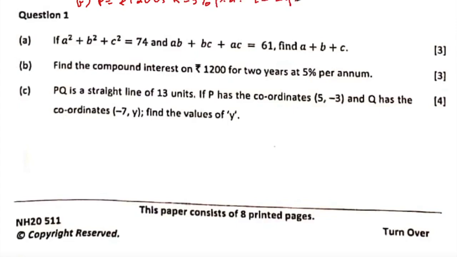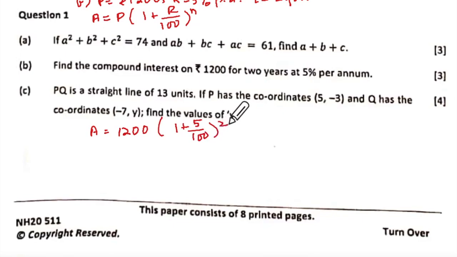2 years. So in order to find CI, it's better not to use the formula for CI, but you will first find A and then do CI equal to A minus P. So write the formula. Everybody should know this formula by heart. This is your yearly formula. So A equal to 1200 into (1 plus 5 upon 100) to the power 2, 5 ones and 5 twenties. So 1200 multiplied by 21 upon 20 into 21 upon 20.